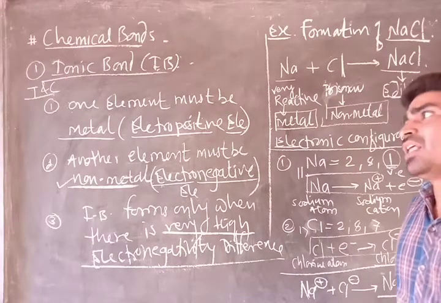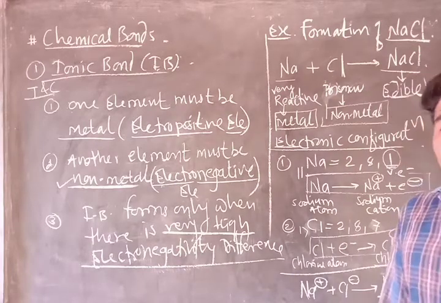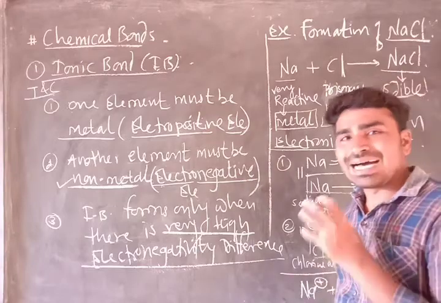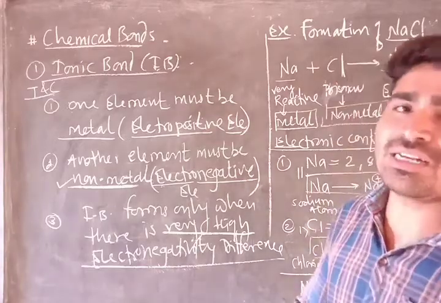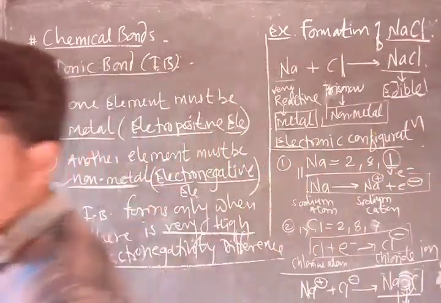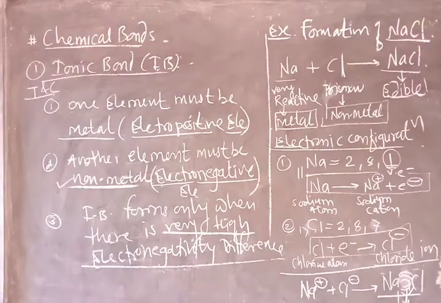Okay, dear students, we'll see another example of the ionic bond and its formation with mechanism. Now we have another beautiful example. Okay, let's see.